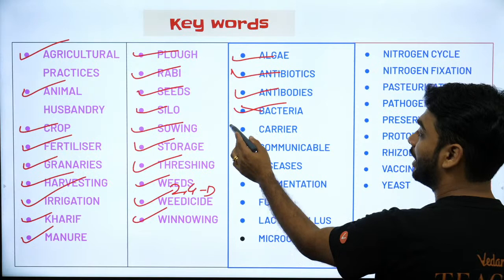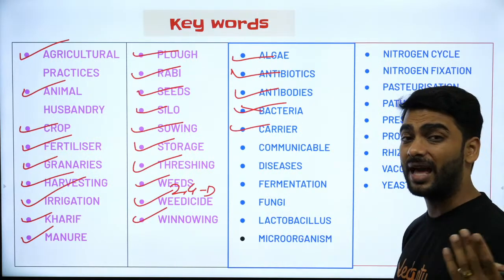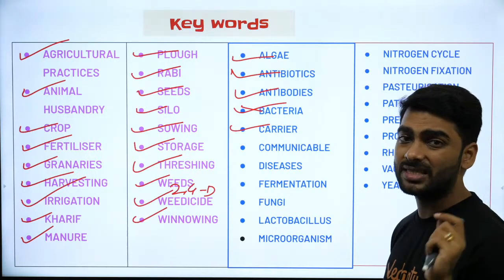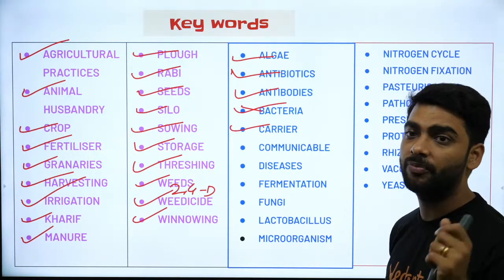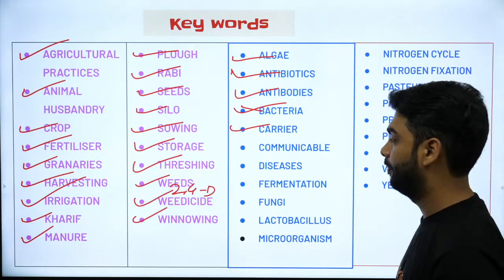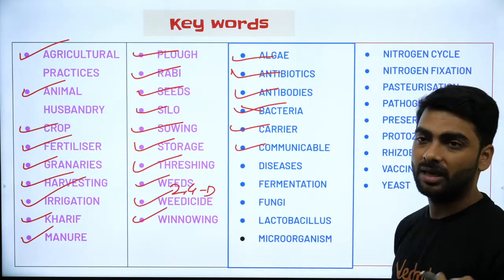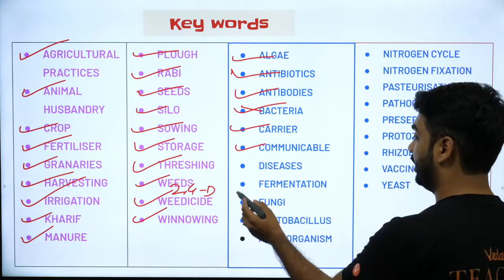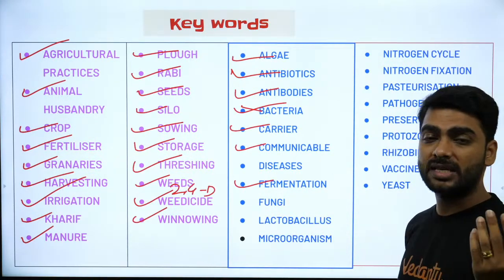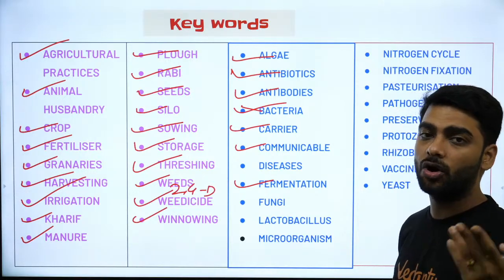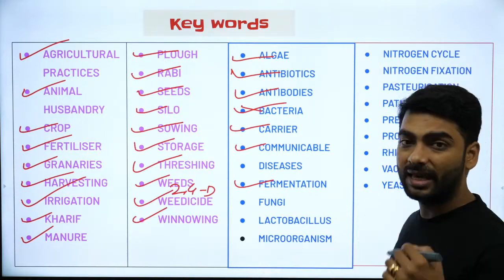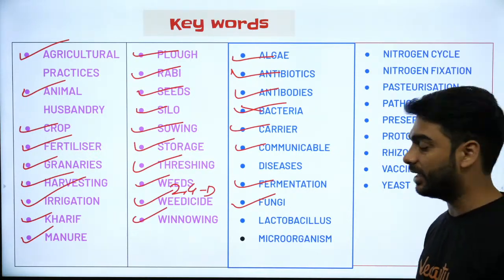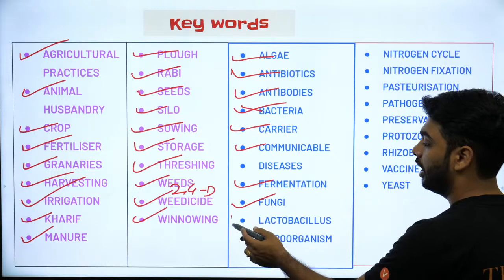Mycobacterium tuberculosis. Carrier, the one who carries the microorganism. Example, female Anopheles mosquito is the carrier for protozoa plasmodium, which causes malaria. Communicable disease. Example, chickenpox, COVID-19. Fermentation, the process in which yeast releases alcohol and carbon dioxide on taking enough sugar. Fungi, type of microorganism, saprotrophic in nutrition.